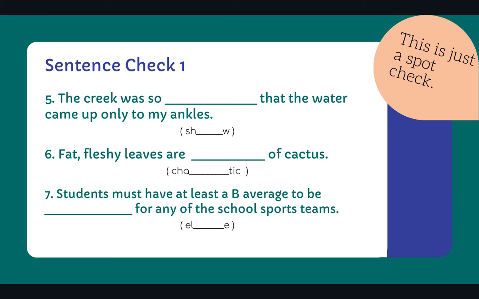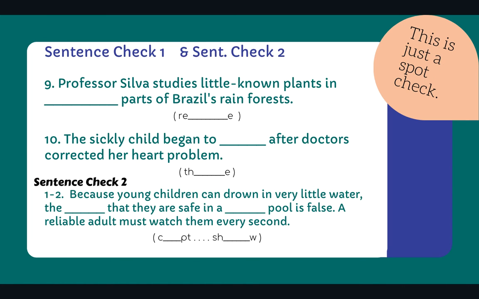All right, number 7, students must have at least to be average to be something for any of the school sports teams. And this is a word that starts with E. All right, so now let's look at number 9, and again, we're on page 82. Professor Silva studies little known plants in blank parts of Brazil's rainforests.